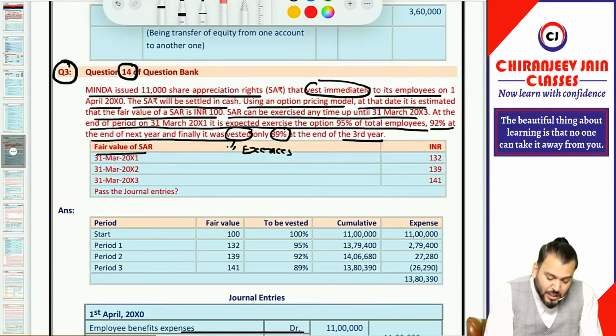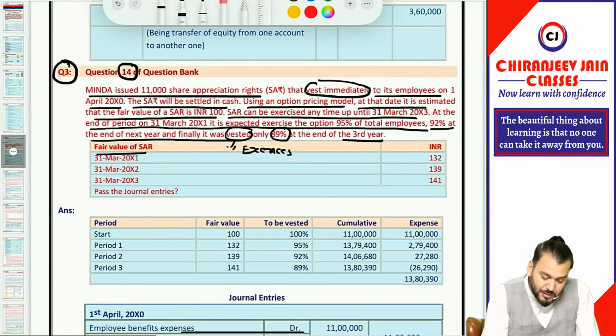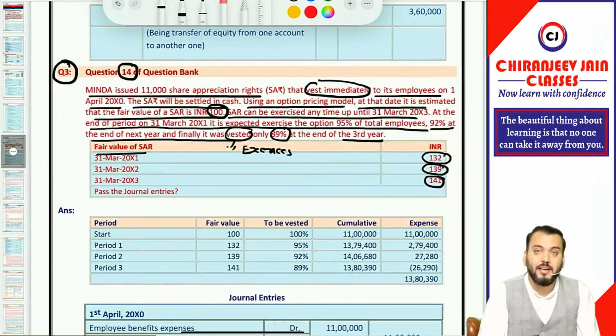You can see the value of SAR is given: at the end of first year, at the end of second year, at the end of third year. On grant day it was rupees 100. Got it? Yes, sir.